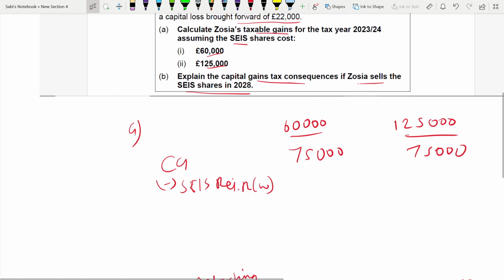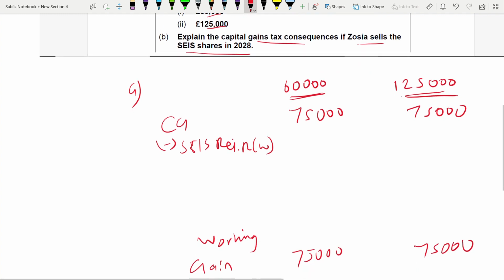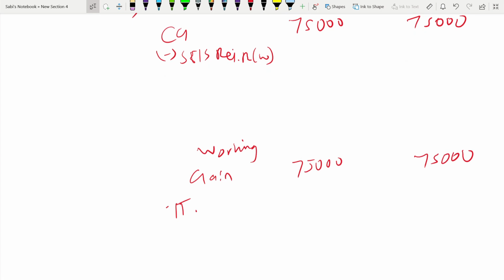Here it is 60,000 cost. Here it is 125,000. Remember, the max is 100,000. So here 60,000 she can do. The amount she can invest in SEIS is 60,000, for which she will get income tax relief. But the max is 100,000. Remember, beyond 100,000 she can't invest. It's the max.